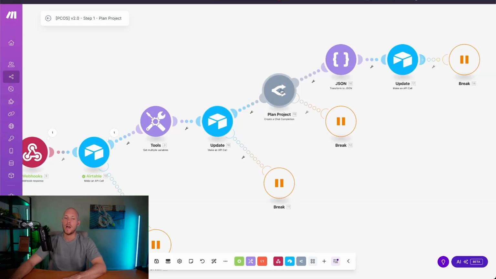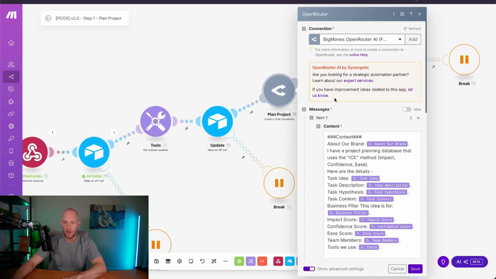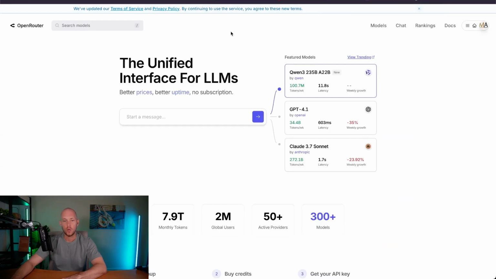Then we get into our AI modules now. So we use OpenRouter, and OpenRouter is a great tool, it's like an aggregator. It pulls in all of the different AI models so that when you're developing, you can choose any model that you like in your workflows. And we've talked about that in the database structuring, and I think we talked about it in video 1 and 2. So you can go back and review those of how we've built that into the system.